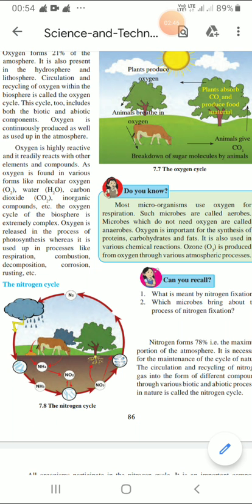When the respiration process takes place, they give out carbon dioxide, which is used up by the plants in the atmosphere. This way, the circulation and recycling of oxygen within the biosphere is called the oxygen cycle. So, let us show you in the diagram.